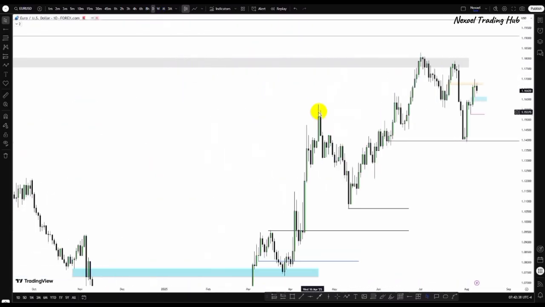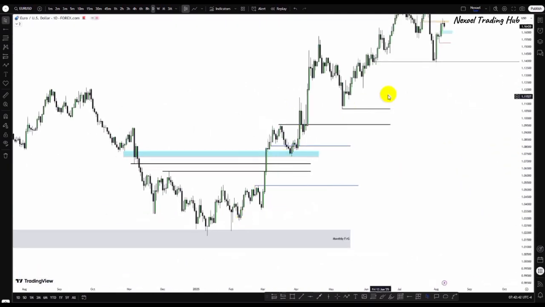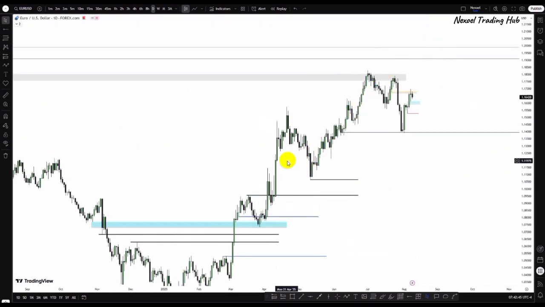Here in the daily time frame, you can see clearly that we are having bullish structure to the upside. This is the last low point that gives us the break of structure here. So for us to be fully bearish, price has to trade lower to break this low. That is when we are fully bearish on a long-term narrative.